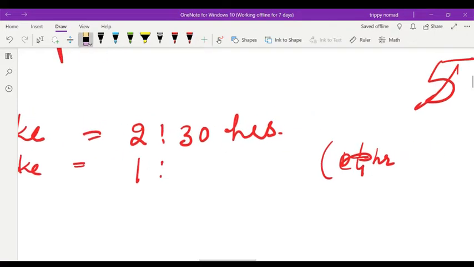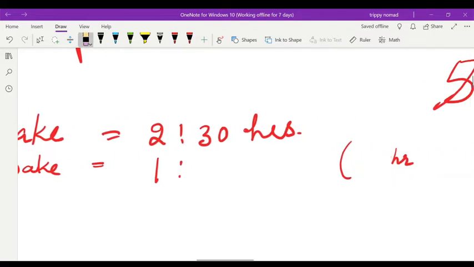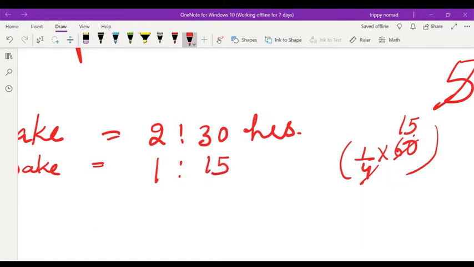I am showing here how to convert 1/4. In 1 hour, how many minutes? 60. So 1/4 of 60 is 15 minutes. 1/4 of 1 hour is 15 minutes. So 1 hour and 15 minutes, or you may write like that.